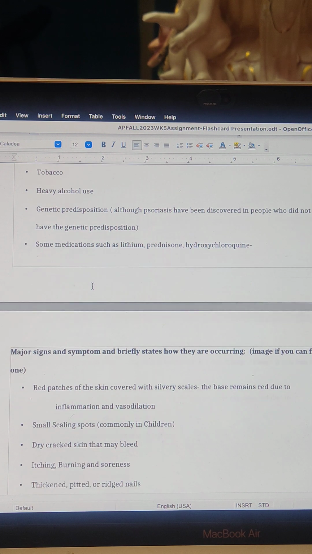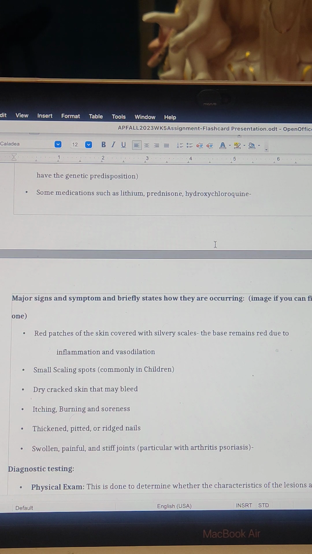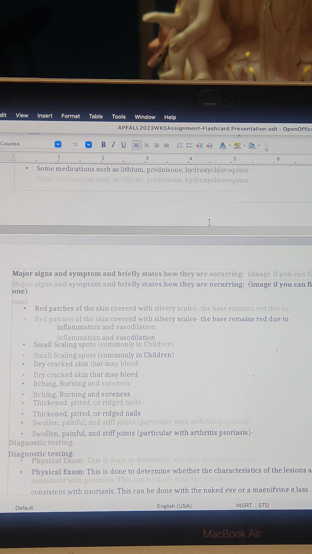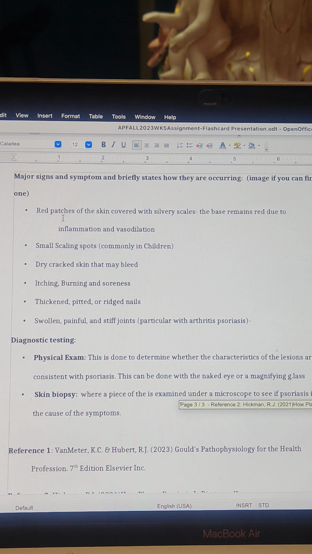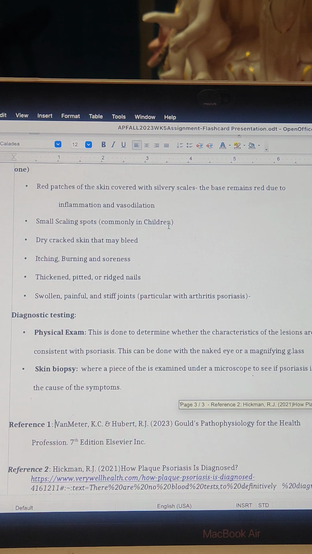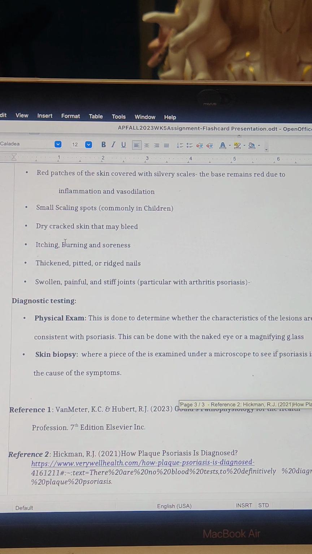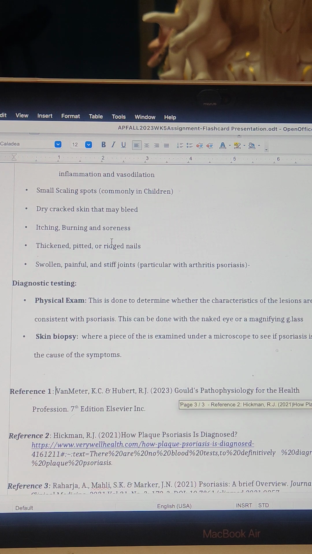Some medications such as lithium, prednisone, and hydroxychloroquine have been known to be a risk factor for psoriasis. Major signs and symptoms include red patches on the skin, which are covered with silvery scale. The base, like I said, will remain red due to the inflammation and vasodilation. There will also be small scaled spots on the skin, which are common in children. Dry, cracked skin that may bleed, itching, burning, or soreness on the skin.